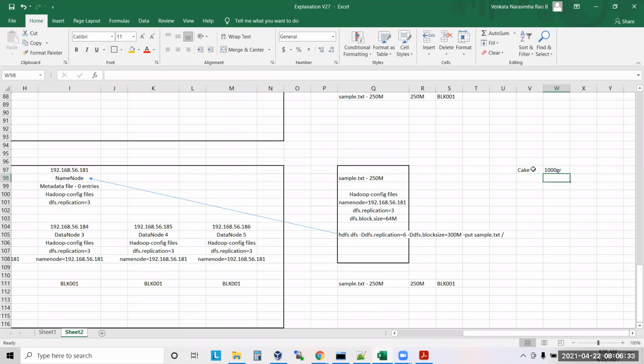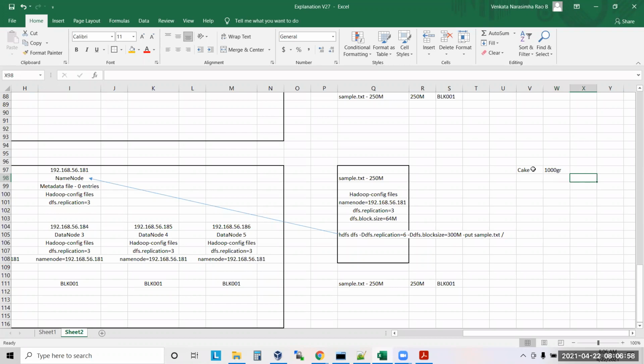I'm asking you to cut this cake into 600 gram pieces. What will you do? How will the pieces come out? Okay, now I'm asking you to cut this into 300 gram pieces. Now, how will you cut? 300 and 100 will be there.